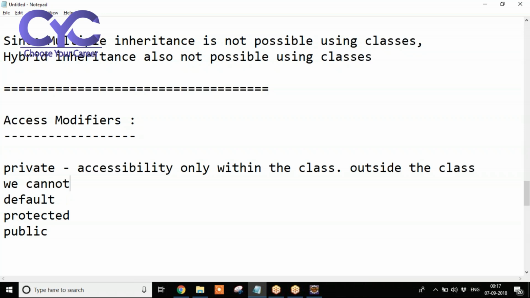Like getter methods and all, we call them from outside. That is a different concept, which we'll discuss in encapsulation. Just here I'm not using any getters or anything else. If you apply the private modifier for anything, we cannot access those particular things outside the class. What you said is correct. The setters and getters concept we will get in the encapsulation concept of object oriented principles. Here accessibility is only within the class, outside the class we cannot access those properties.